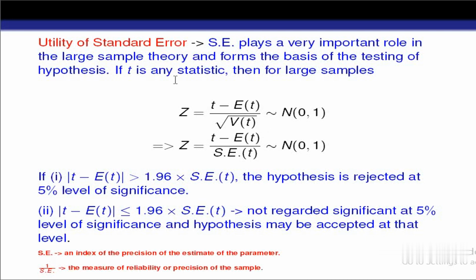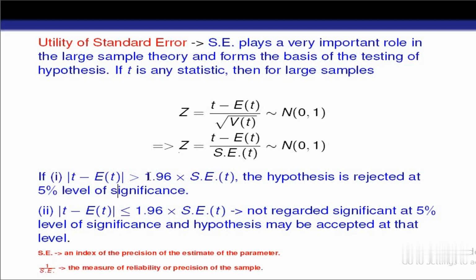Now if t is any statistic, then for a large sample our test statistic is z equals t minus expectation of t over the square root of variance of t, which follows the normal distribution with mean 0 and variance 1. The square root of variance of t is nothing but the standard error of t. After applying this test statistic to our observed data, we have to compare the result with the tabulated value. Some tabulated values are there with the level of significance. Suppose we are considering the 5% level of significance. In that case, if the absolute difference between t and expectation of t is greater than 1.96 into the standard error of t, the hypothesis is rejected at 5% level of significance.